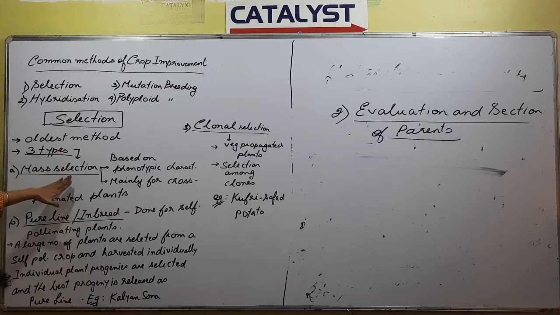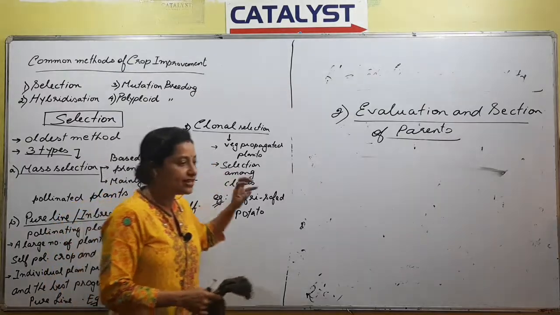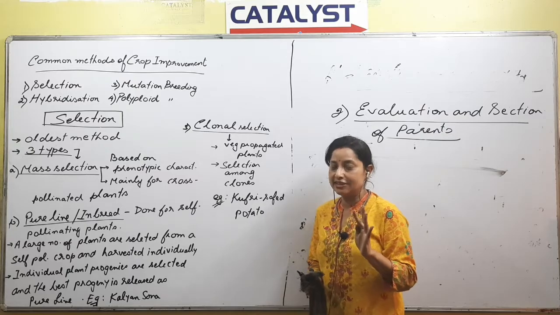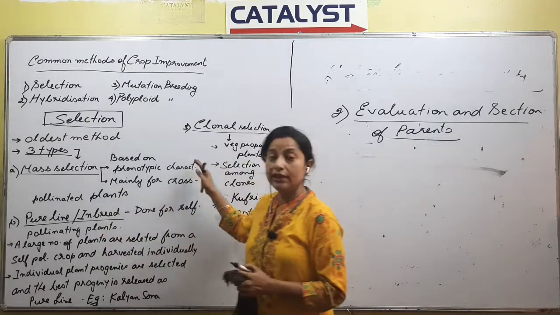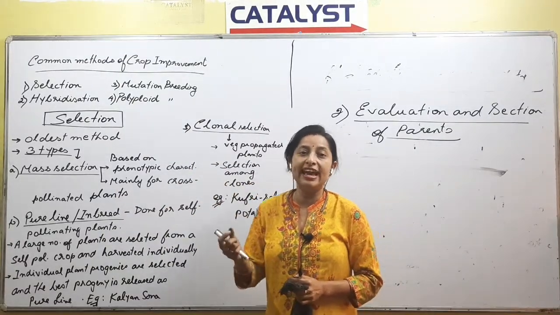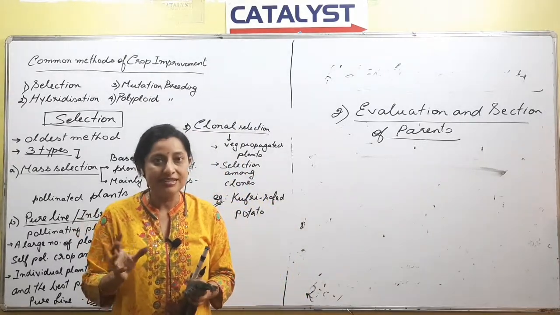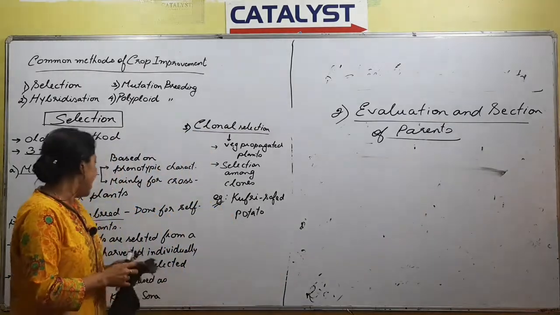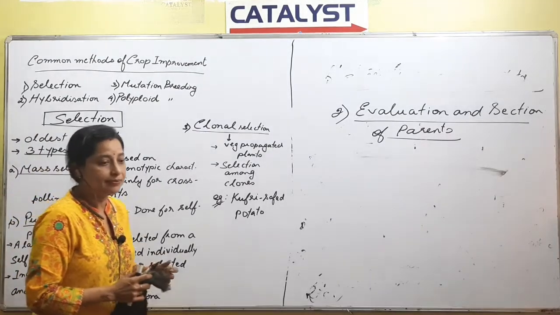Next, selection can be of 3 types. One is mass selection, one is pure line or inbreed selection, and the other is called clonal selection. Hearing these words, mass selection, pure line, clonal, these are words that we already have an idea about. Mass selection means what? We take the basic characters in bulk and then we go for improvement. That is what is called mass. As far as the next one is concerned, pure line or inbreed. What is a pure line?